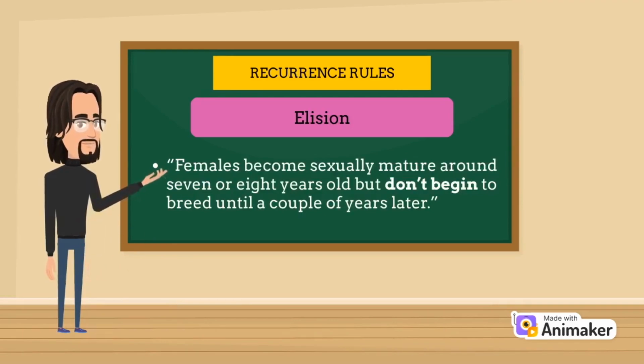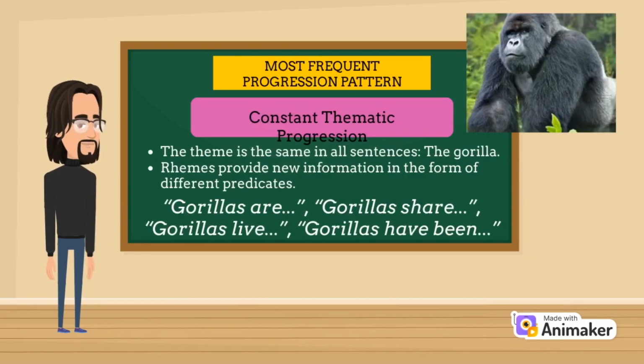For example, "females become sexually mature around 7 or 8 years old, but don't begin to breed until a couple of years later." In the second part of the sentence, that is, after the coordinating conjunction "but," the subject is omitted. The most frequent progression pattern in this text is constant thematic progression.